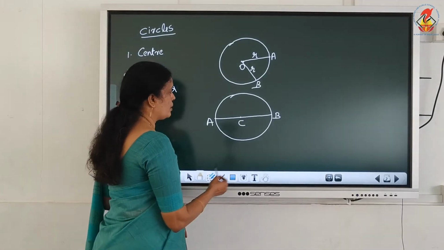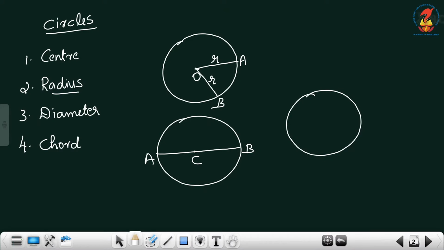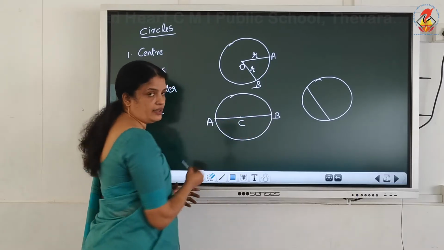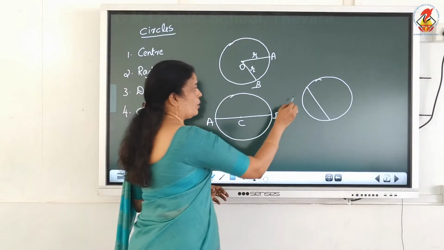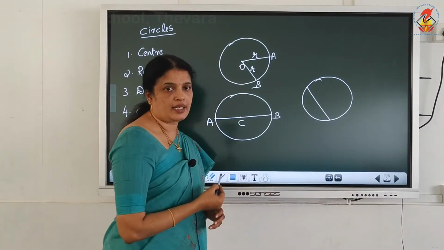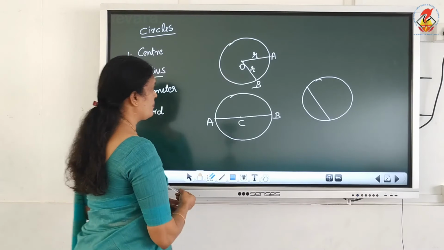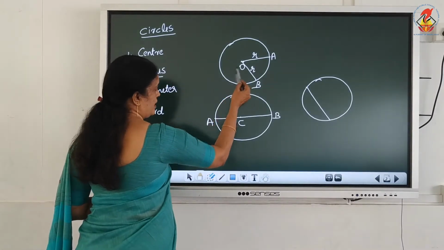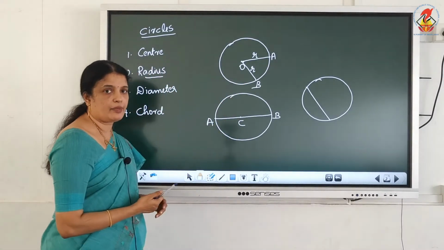Next one, chord. Chord means what? It's a line segment with its endpoints lying on the circle. Okay, diameter is also a chord. This is the longest chord in the circle. Then here, chord means what? These two endpoints are lying on the circle. Okay, here there are infinite number of radii and infinite number of diameters also.